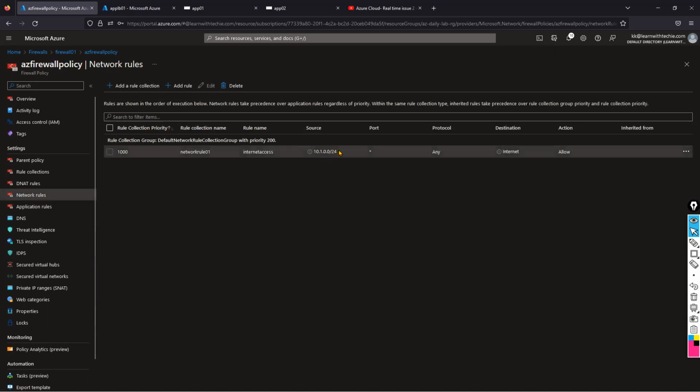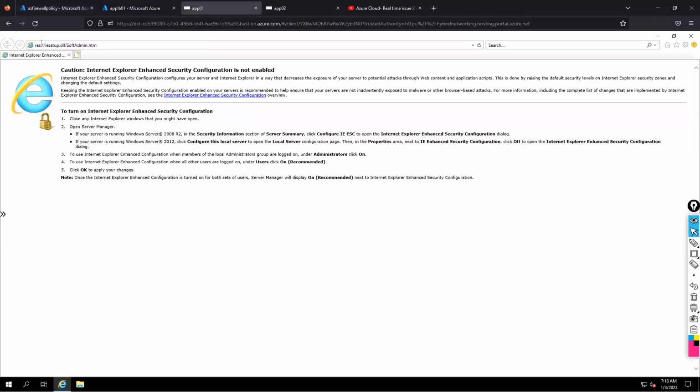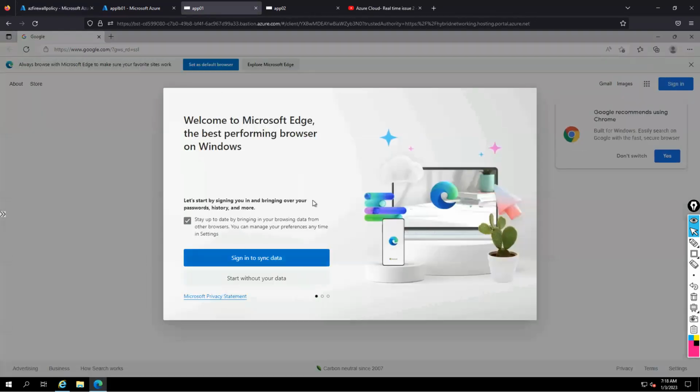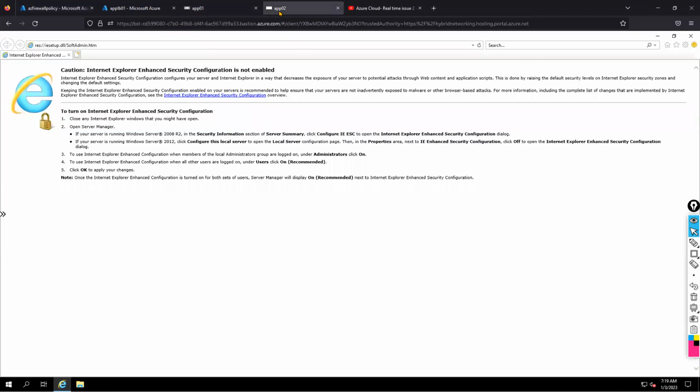This way we can create a rule and allow internet access for the two virtual machines in the backend pool for clustering purposes. We created VMs and a front end standard load balancer with the private IP address. Using that, we provide the internet access, guys. You can even check it here. Let me go to VM1 and open google.com. I'm getting internet access. Even we can check it here on VM2 also.